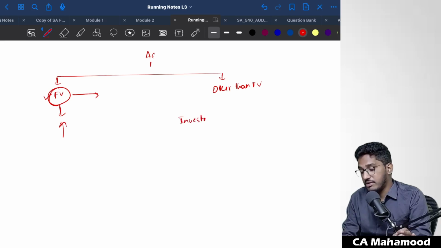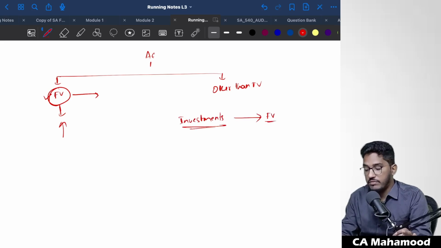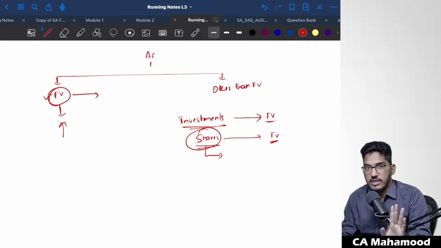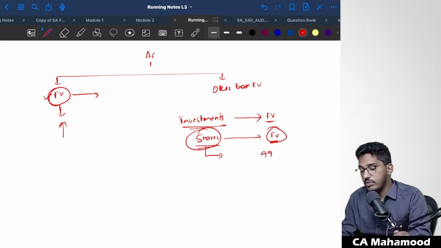The company has made investments, and these investments are required to be measured on the balance sheet at fair value. For example, the company has invested in the shares of another company. As on the balance sheet date, these shares are required to be measured at fair value. So valuation of shares involves fair value measurement. But these shares are listed in the stock exchange. In the stock exchange, as on the balance sheet date, the price at which the shares are quoted is 99 rupees. Now these shares will be valued. For example, the company is having 10,000 shares valued at the fair value of 99 rupees. Totally 9.9 lakh rupees of investment was recognized as on the balance sheet date.